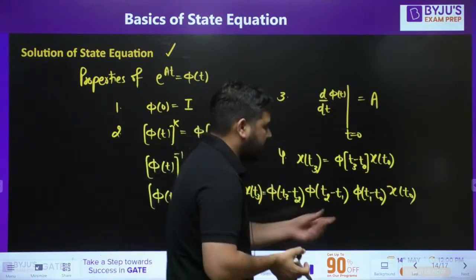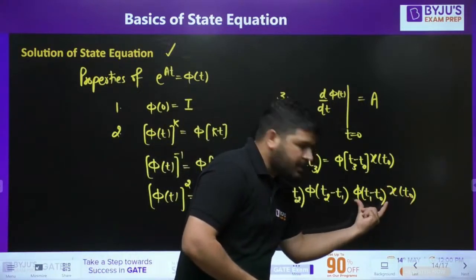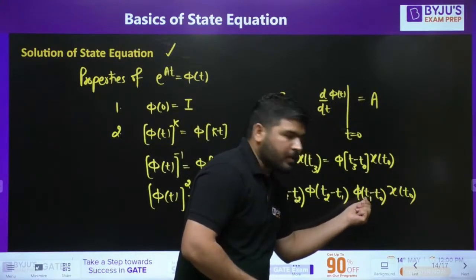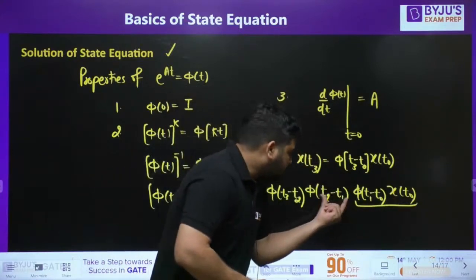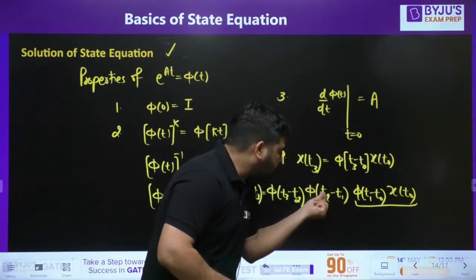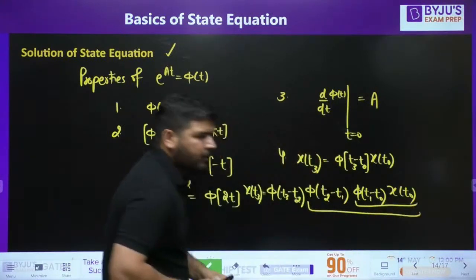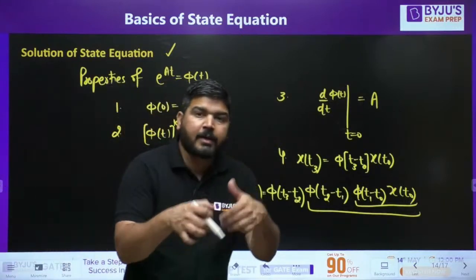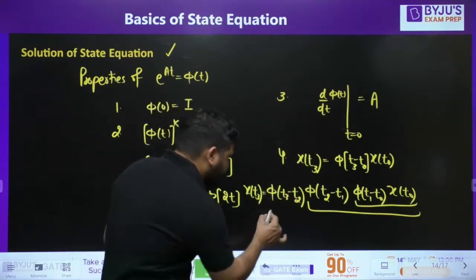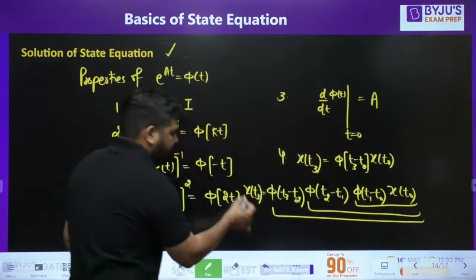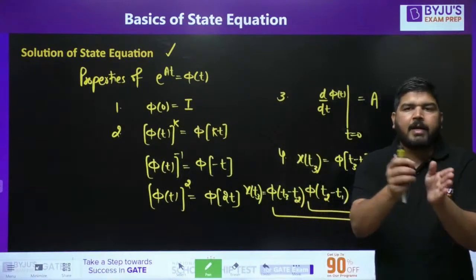So you can see that this is the state variable at t equal to t naught. So it is transitioning from t naught to t1. So this multiplication will give you x of t1. Now this is doing the transition from t1 to t2, so it will give you x of t2, the state variable at time t2. Now this t3 minus t2 is again multiplied, so it will give you the state variable x of t3.